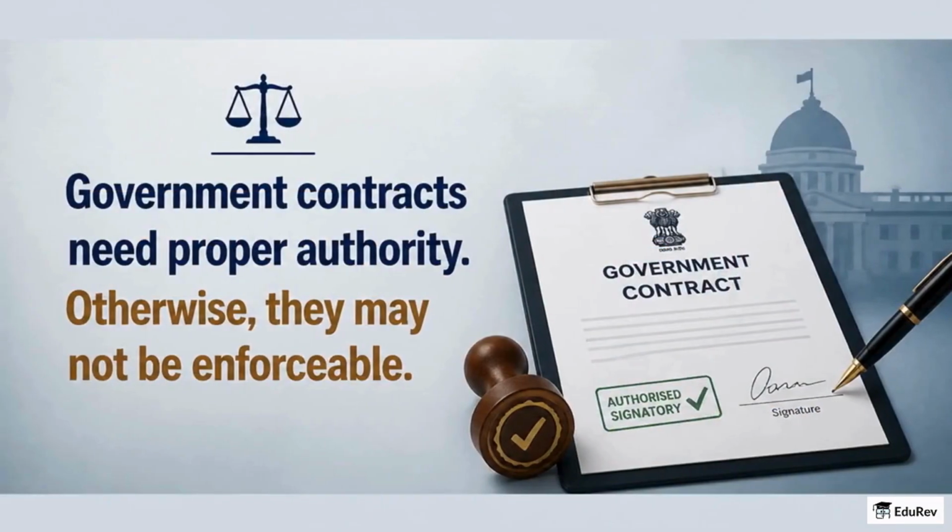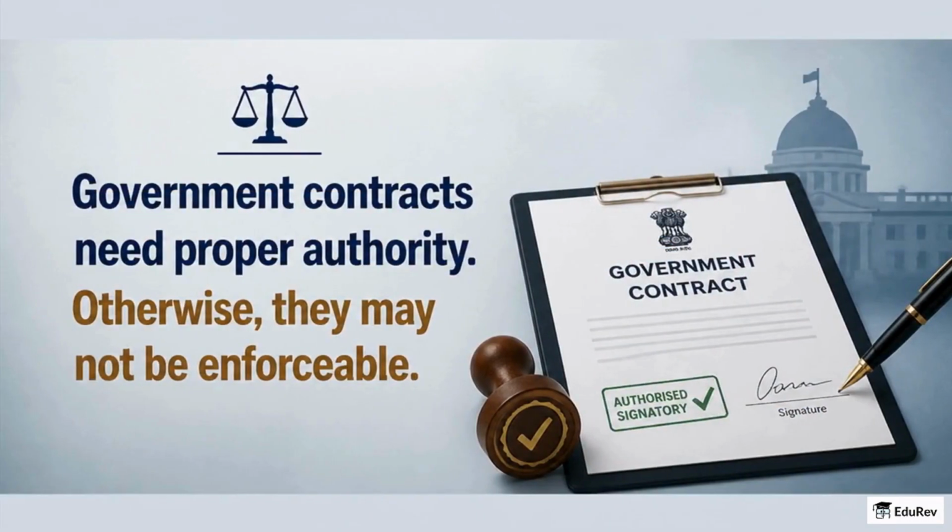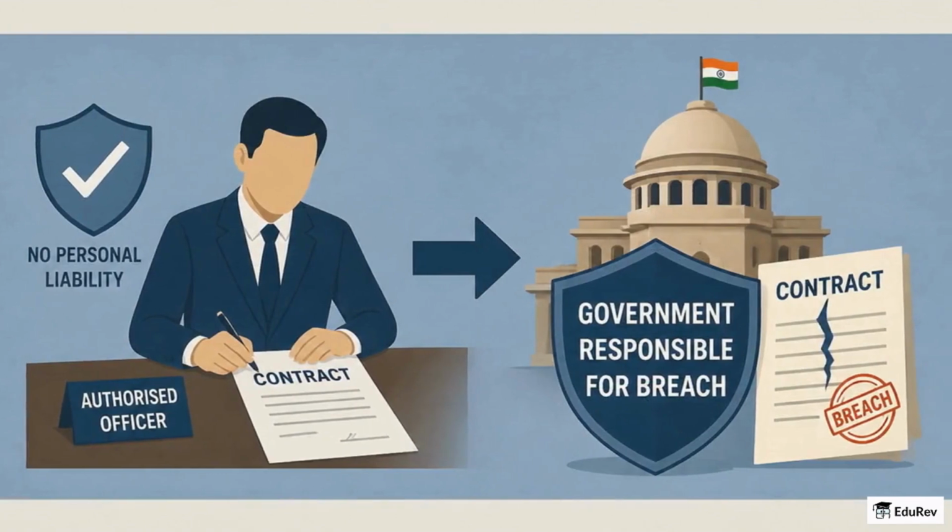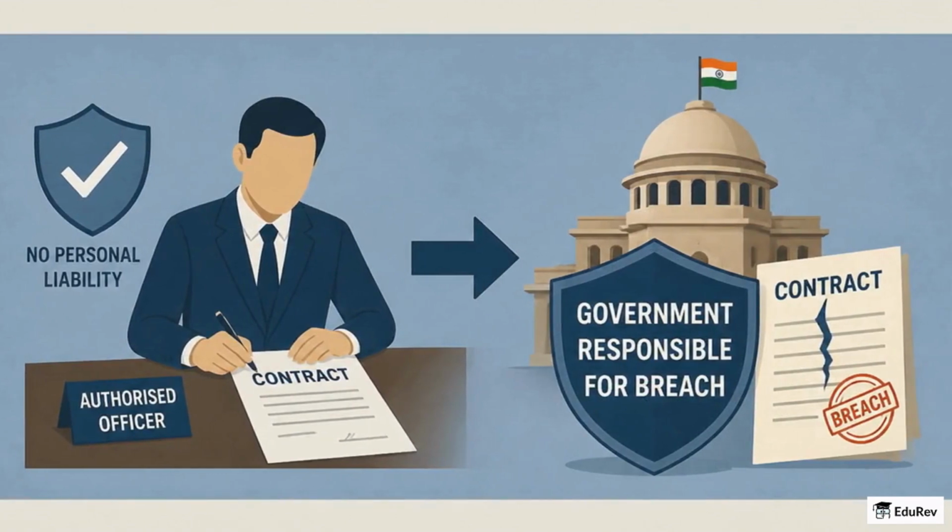Contracts entered into by the government must be signed by persons authorized to act for the President or the Governor, and failures in formalities can render such contracts unenforceable. The officer who signs usually avoids personal liability, but the government itself remains responsible for contractual breaches.